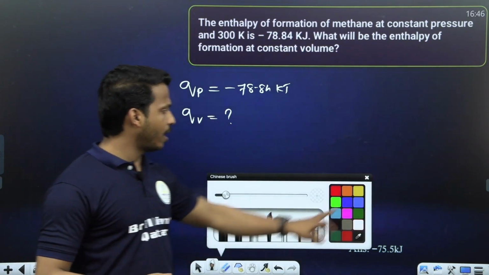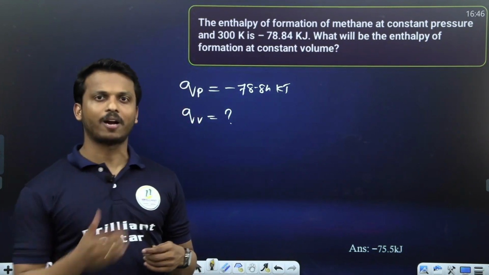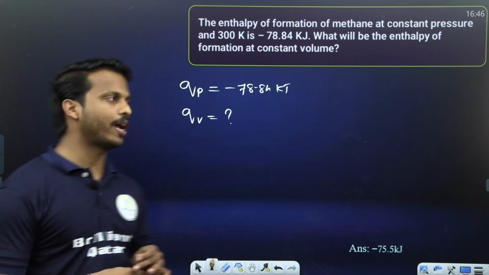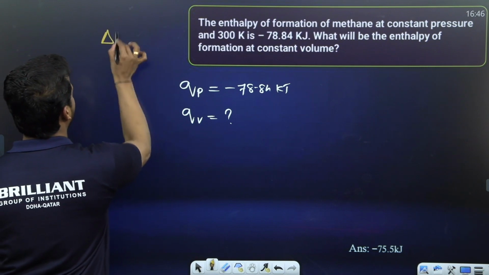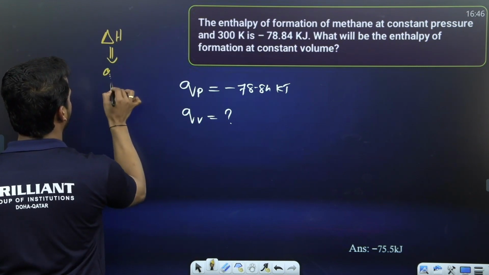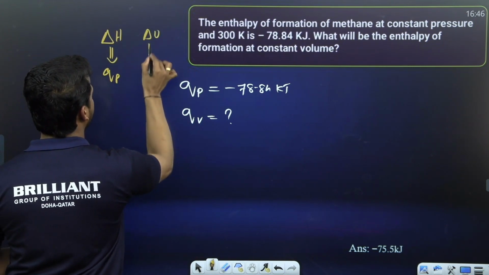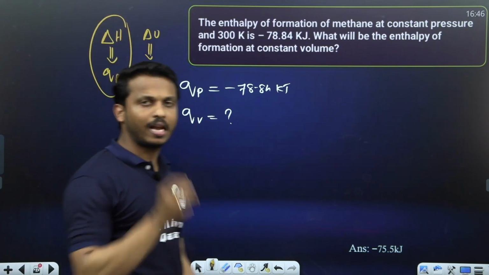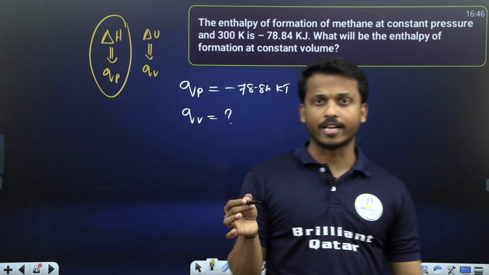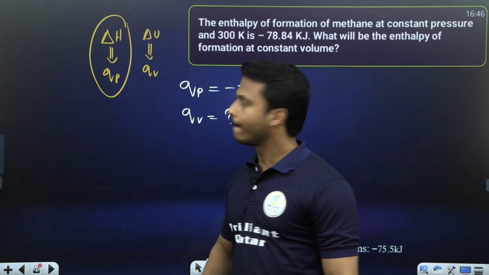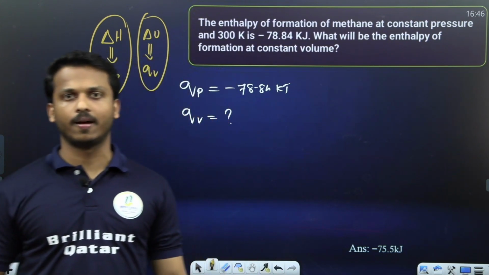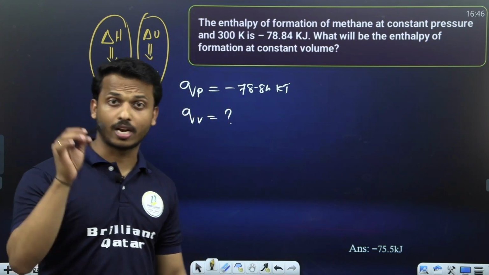Do you remember, I hope you studied in the beginning part we discussed the CP-CV relation, right? Heat capacity. At that time I told you delta H is equal to QP and delta U is equal to QV. What is delta H, dear all? Delta H is the heat transfer at a constant pressure. Similarly, delta U, the internal energy change, is the heat transfer at a constant volume.